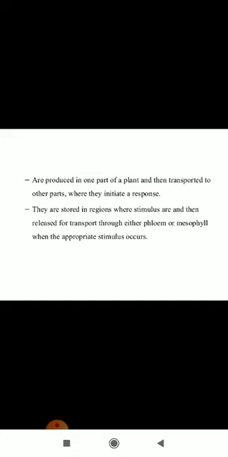These plant hormones or plant growth regulators are produced in one part of the plant and then transported to other parts where they initiate a response. They are stored in regions where stimuli are and then released for transport through either phloem or mesophyll when the appropriate stimulus occurs. Now let's see what are plant growth regulators.